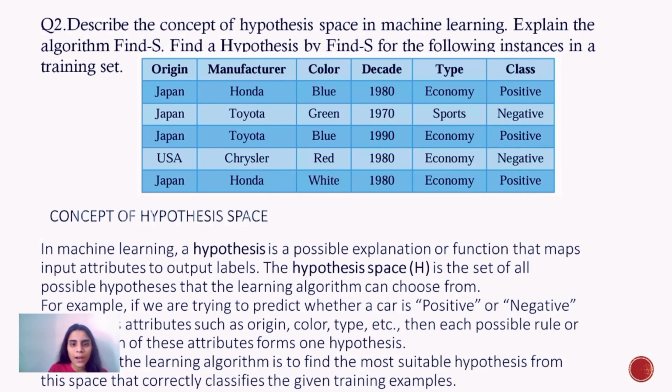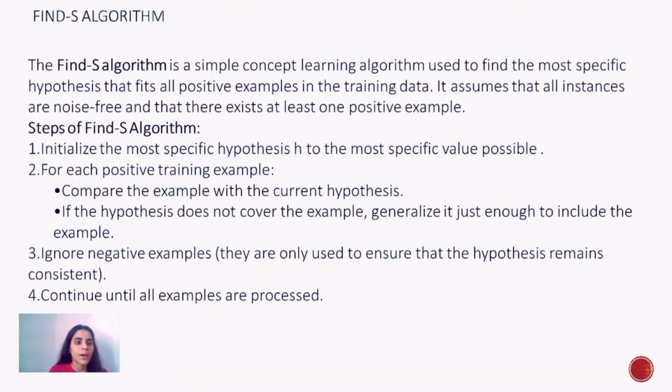After it, we see Find-S algorithm steps. So, what is Find-S algorithm? Find-S algorithm is a simple concept learning algorithm used to find the most specific hypothesis that fits all positive examples in the training data. It assumes that all the instances are noise free and that there exists at least one positive example.